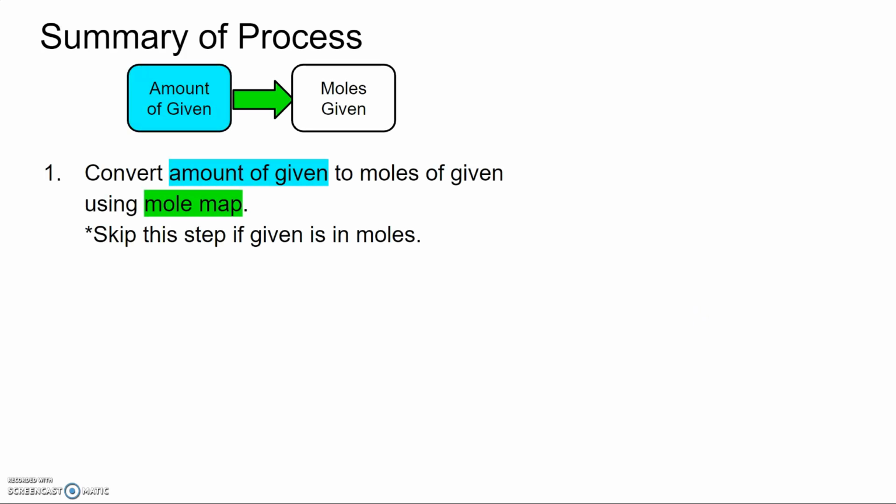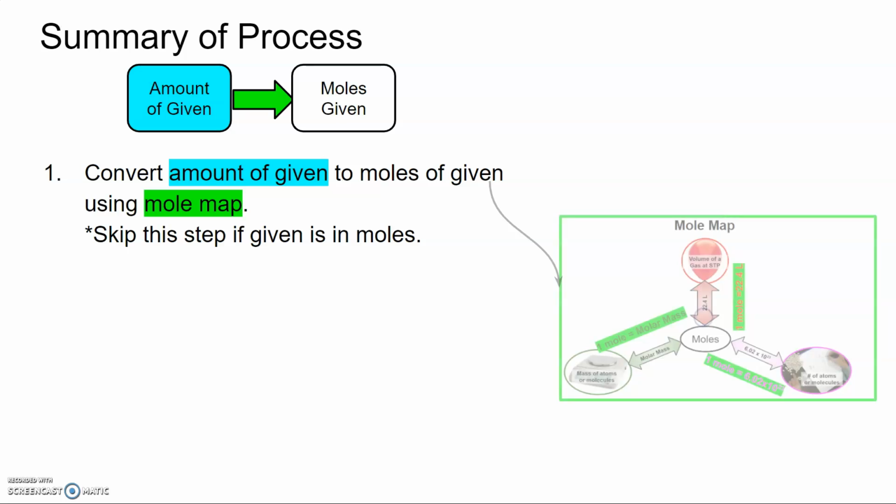So let's go ahead and summarize this process. The first thing you want to do in these stoichiometry problems is, of course, identify your given and find. Once you have your given and find, you want to convert your amount of given to moles of given using the mole map. You only need to do this if the amount of your given is not in moles. If it's in moles, you can skip this step.